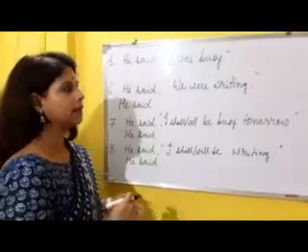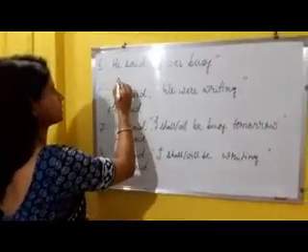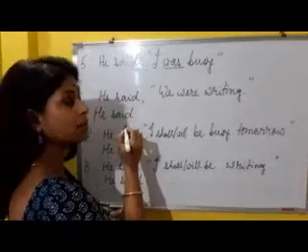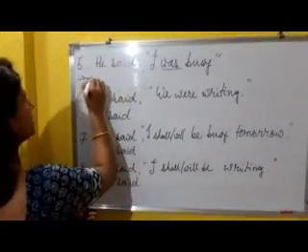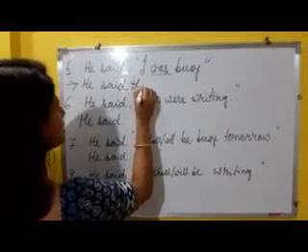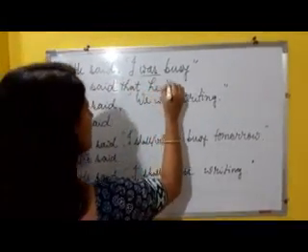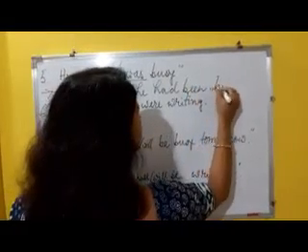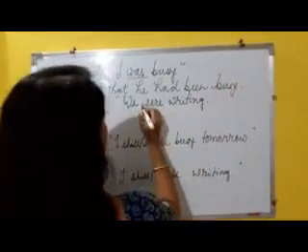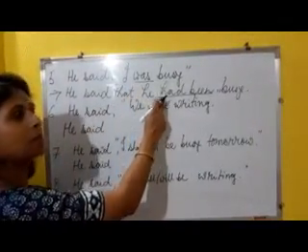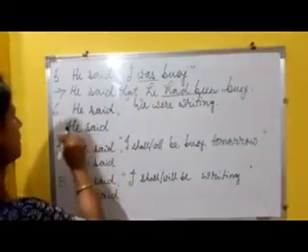Now look at the fifth sentence. He said, "I was busy." This is simple past tense. And we'll have to write, he said that he had been busy. That means simple past becomes past perfect.